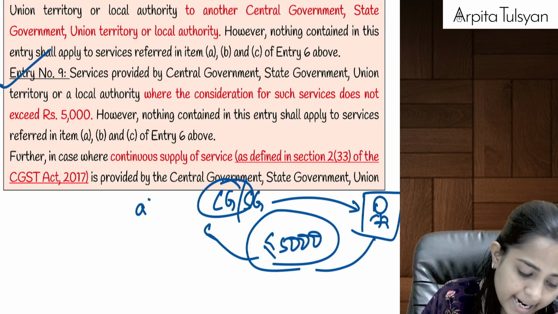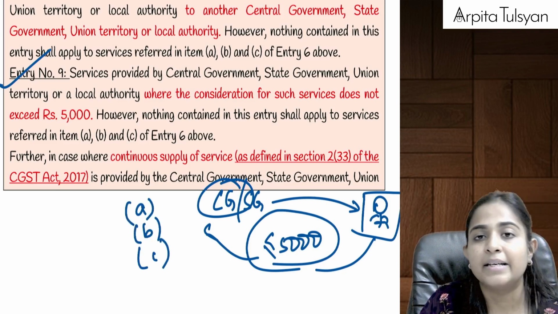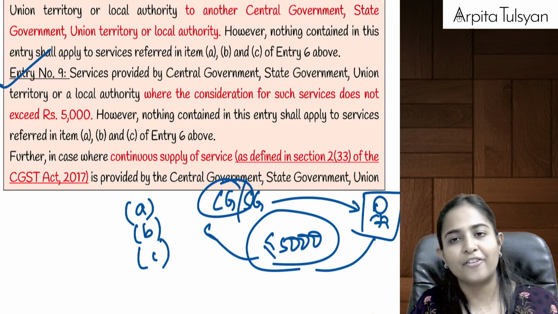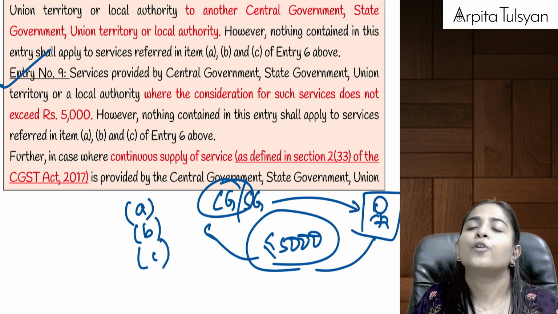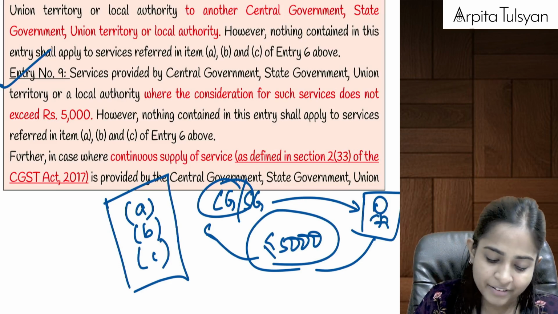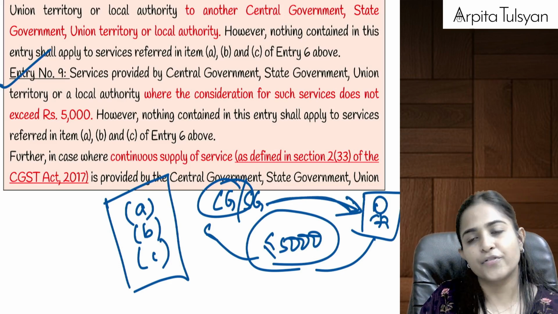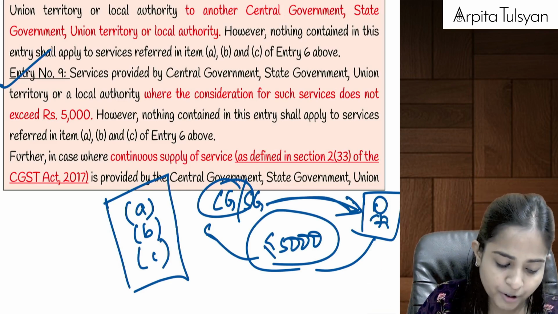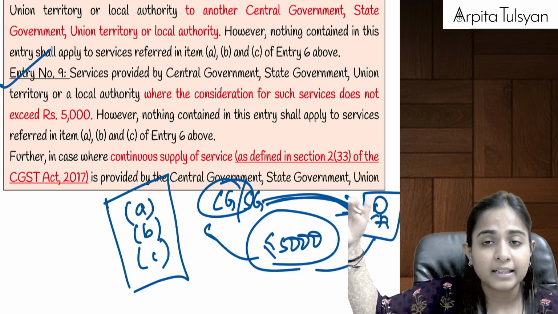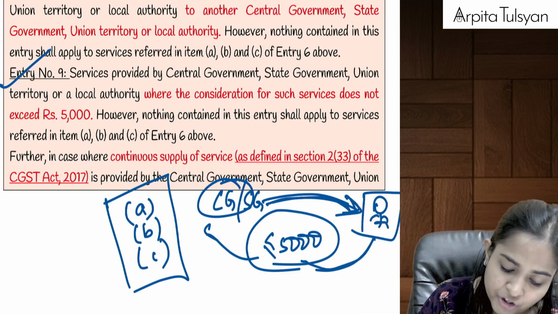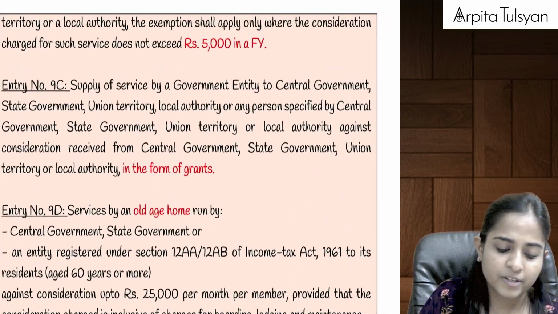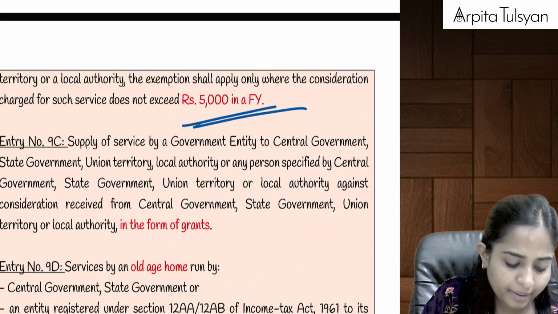But again, the exception is going to be points A, B, C: Department of Post, Ministry of Railway, services in relation to aircraft or vessel, or transportation of goods and passengers. Those 3 are always taxable, nothing doing. Are you clear with this? And if it is a continuous service which is provided by government to any such particular person, a service which is going to continue for quite a long time, then we have to check 5,000 in a financial year. If the consideration does not exceed 5,000 in a financial year, then the exemption will be available.